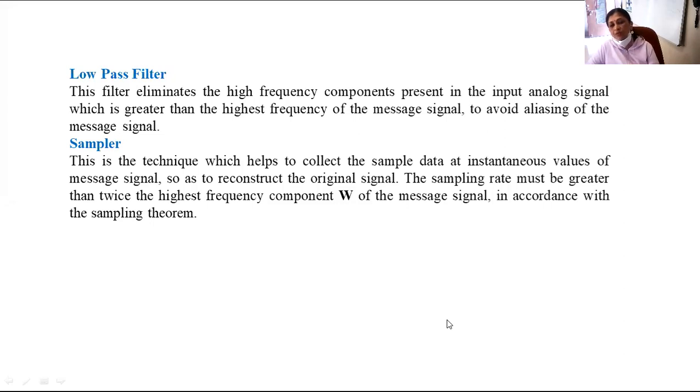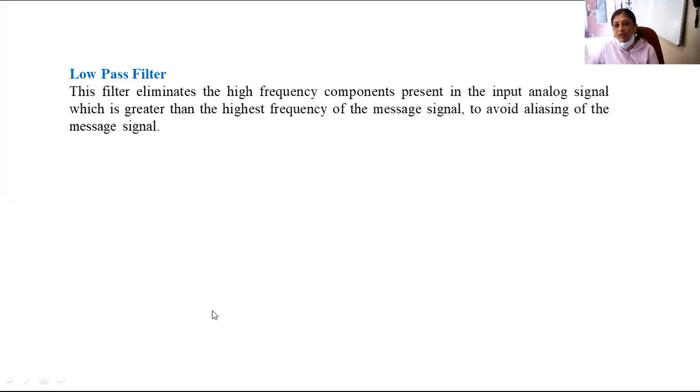If you do not sample by following the Nyquist rate, then it is not possible to recover the original signal at the receiving end. Therefore, the sampler samples the analog information signal by following the Nyquist criterion. So this is what you have to tell here.